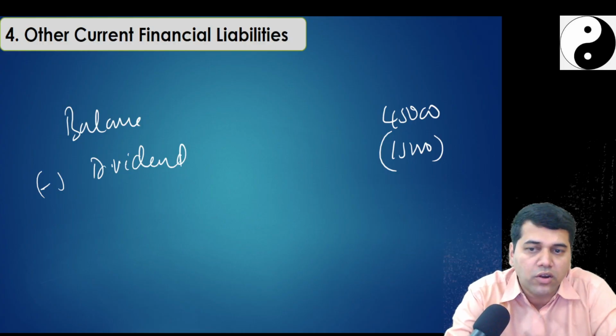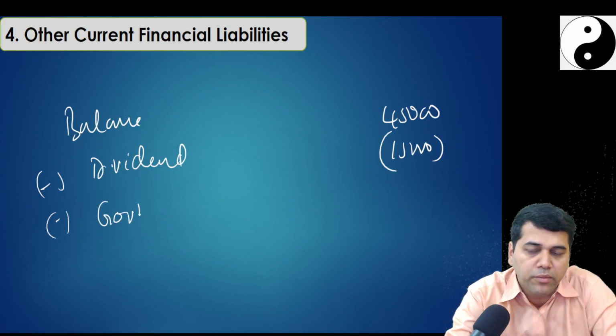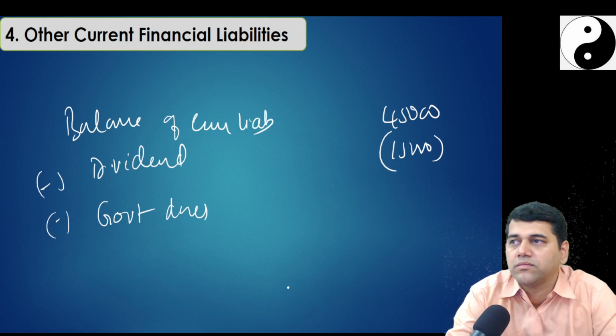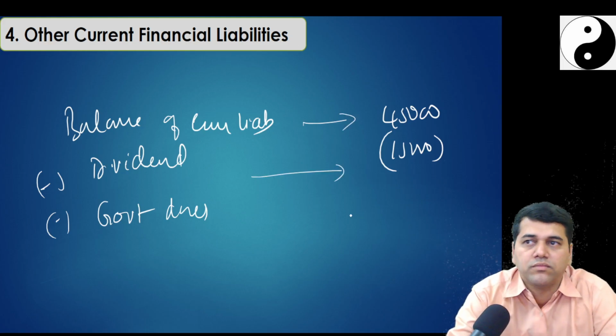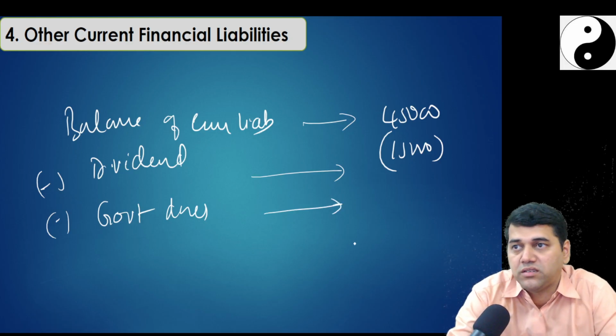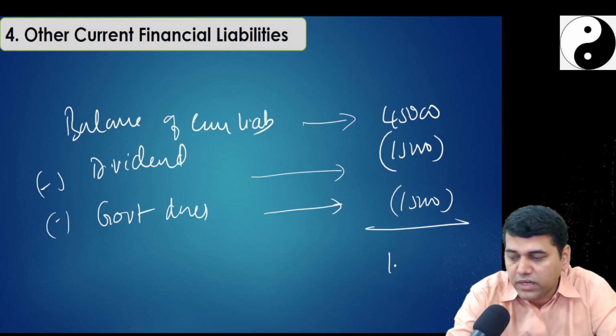So these are all not other financial, no. So we are removing that, less government dues. So from this, see, first of all, balance of current liability is how much? 45,000. Out of this dividend you have reversed. It will increase now. Government dues are non-financial, 15,000.